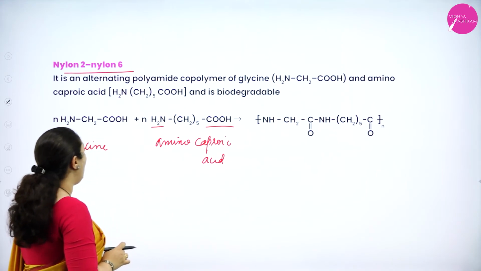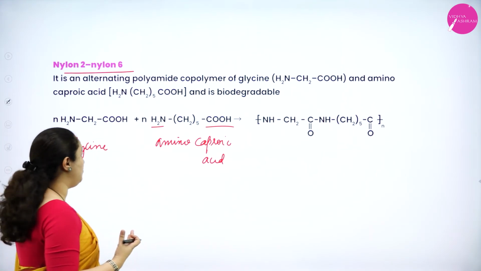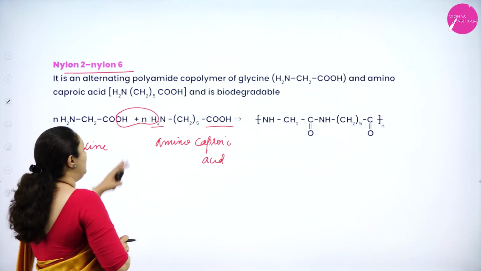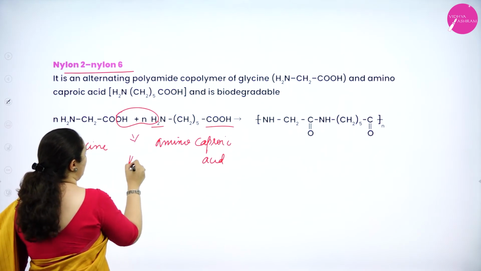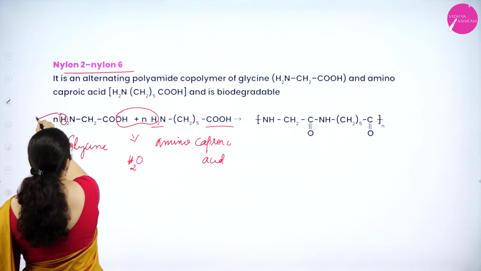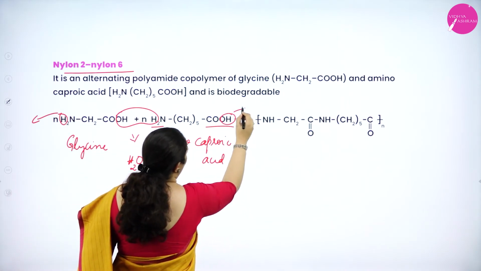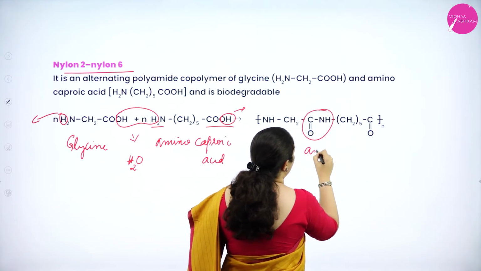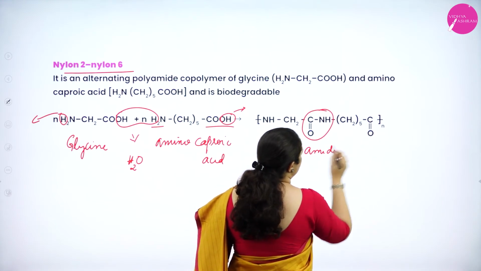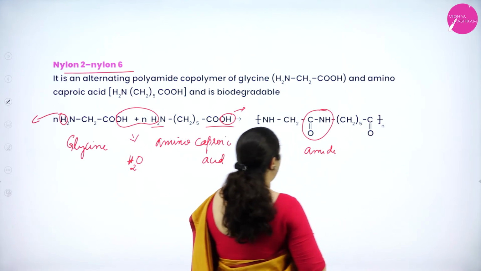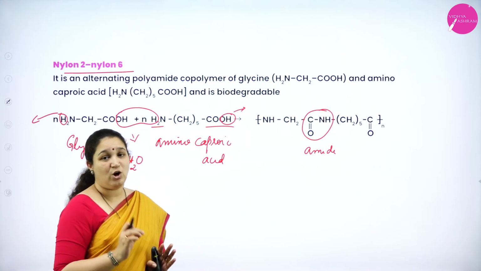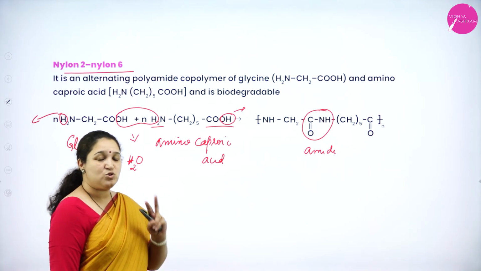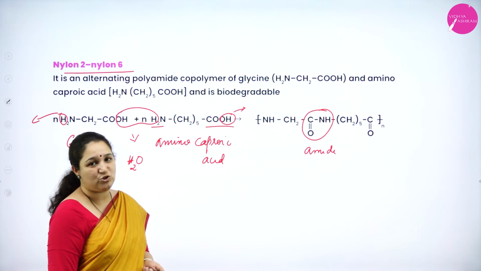Now here what type of bond is formed? It is a CONH bond. You have one hydrogen atom and one OH group which is removed and comes out as a water molecule, and from here also one hydrogen I have to remove. From here I have to remove the OH group to write NHCH2 C double bond O NH, that is, the amide linkage is formed. CH2 5 times, CO, n number of times. So this nylon 2 nylon 6 is a biodegradable polymer. So you have two types of biodegradable polymer which you need to learn.